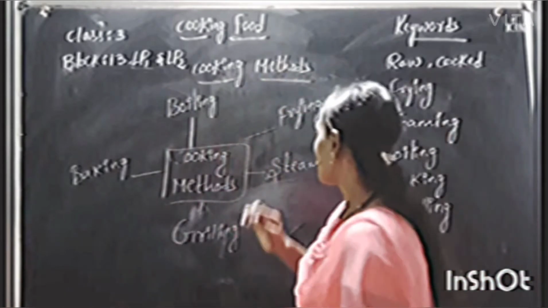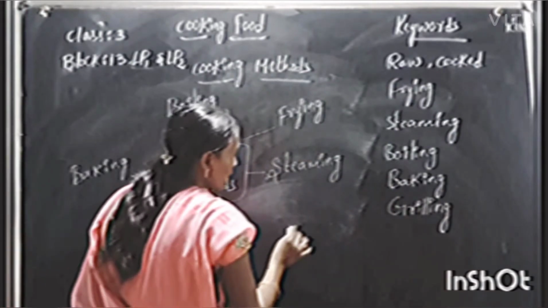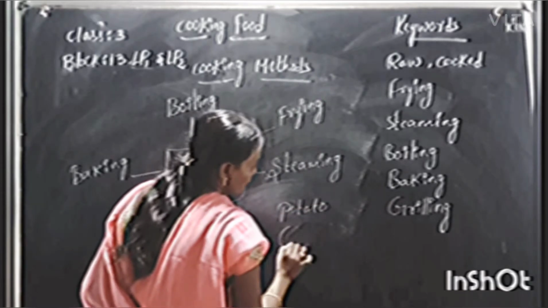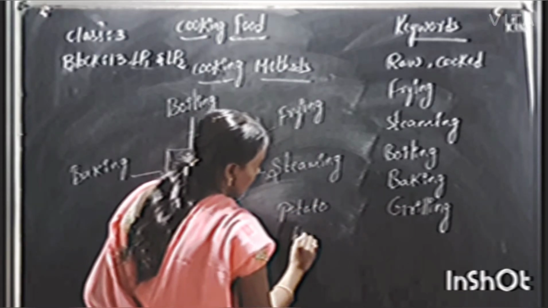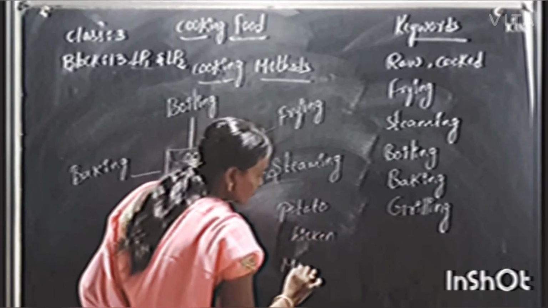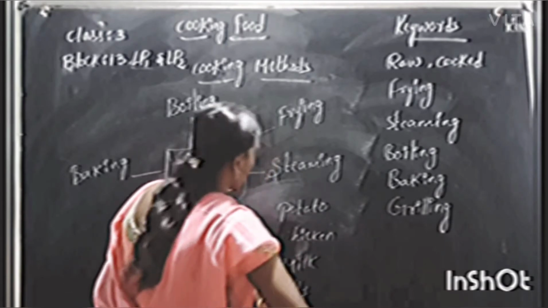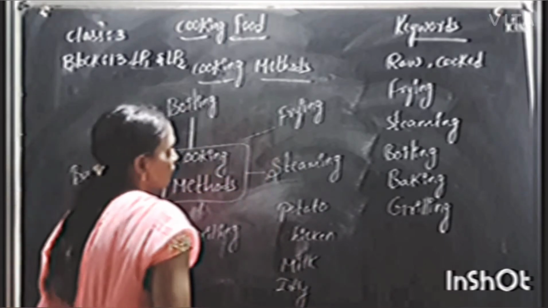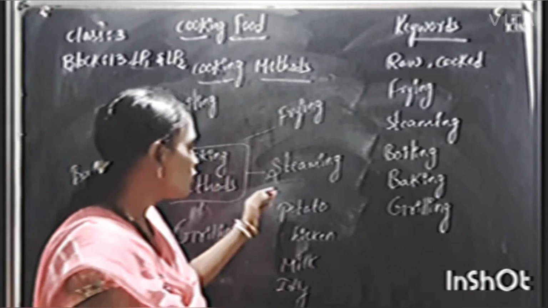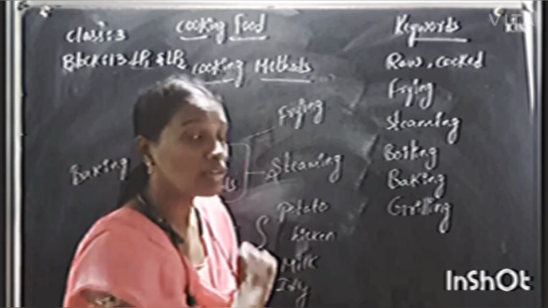Okay, I am going to write some food items here. You have to tell me how I can cook these food items. Potato and chicken, milk, idli and so on. Okay, these are the food items. How can I cook these food items? Tell me what methods I have to use to cook these food items.